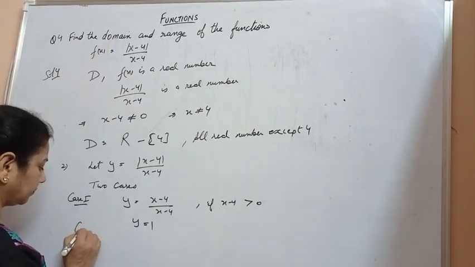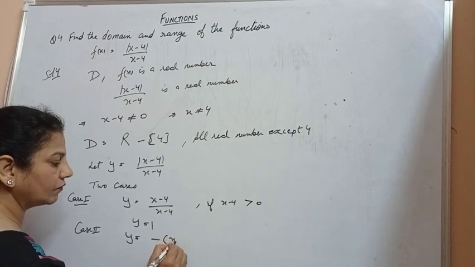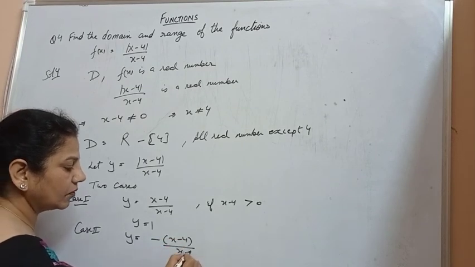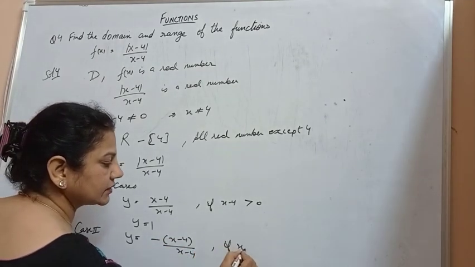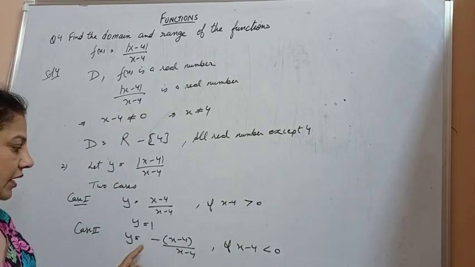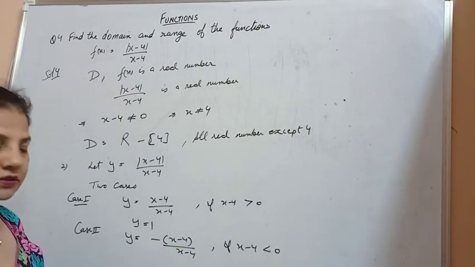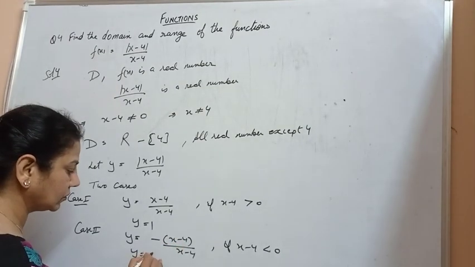Case 2, y is equal to minus of x minus 4 upon x minus 4 if x minus 4 is less than 0. If x minus 4 is less than 0, we have the function y as minus of x minus 4 upon x minus 4, which is y is equal to minus 1.